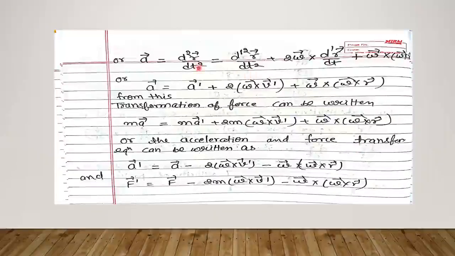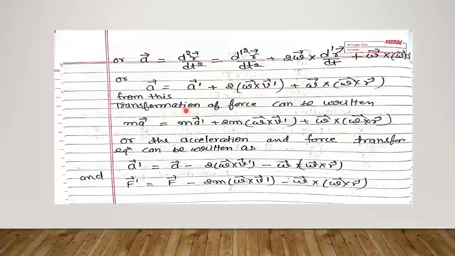By solving the above equation, we get a equals to d2r upon dt2 equals to d dash 2r upon dt2 plus 2 omega cross d dash r upon dt plus omega cross bracket omega cross r, as d omega upon dt equals to 0 because omega is constant.